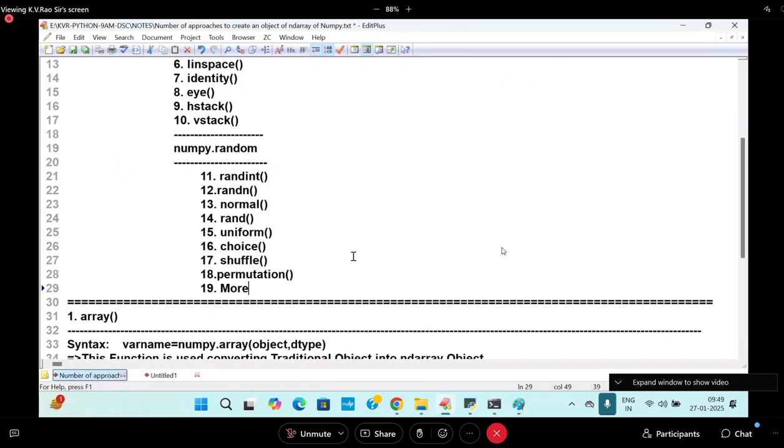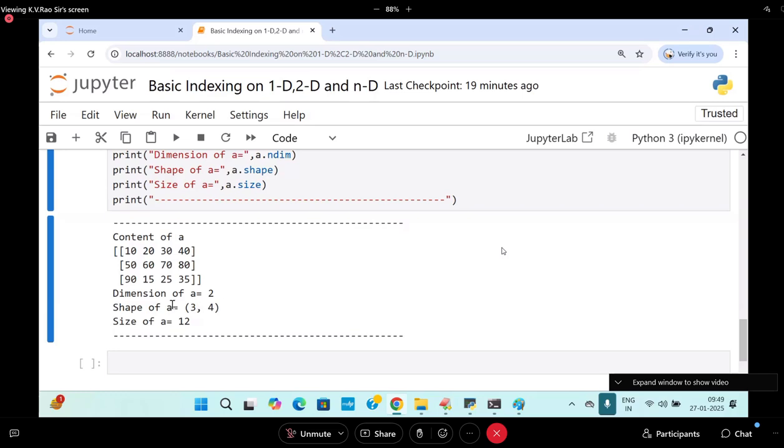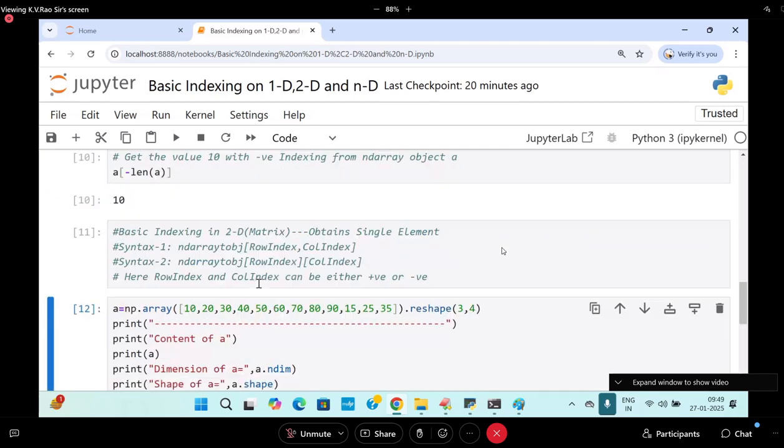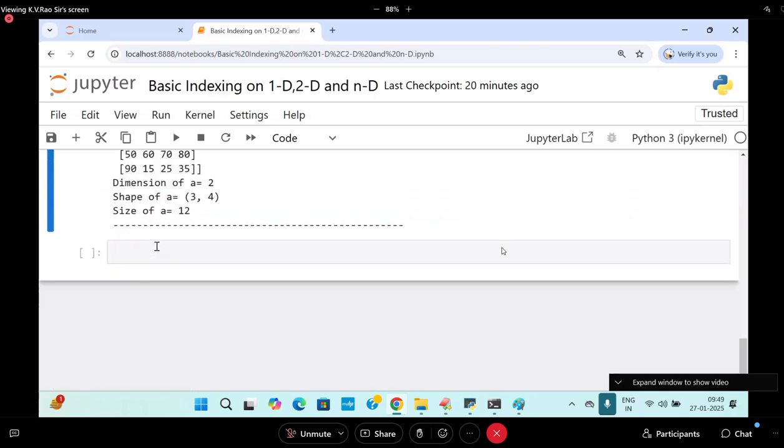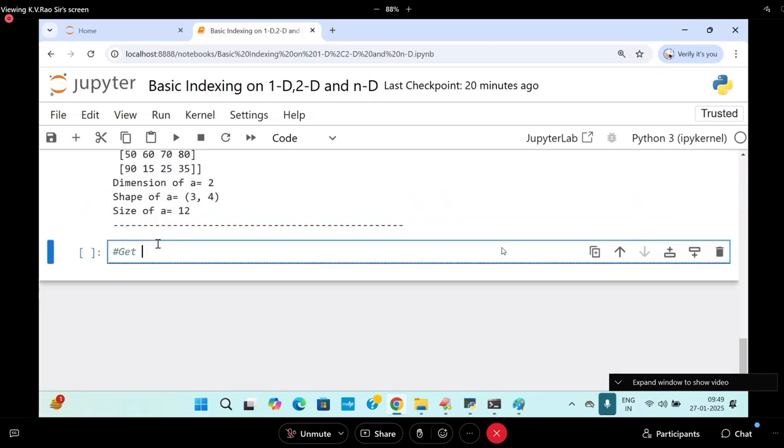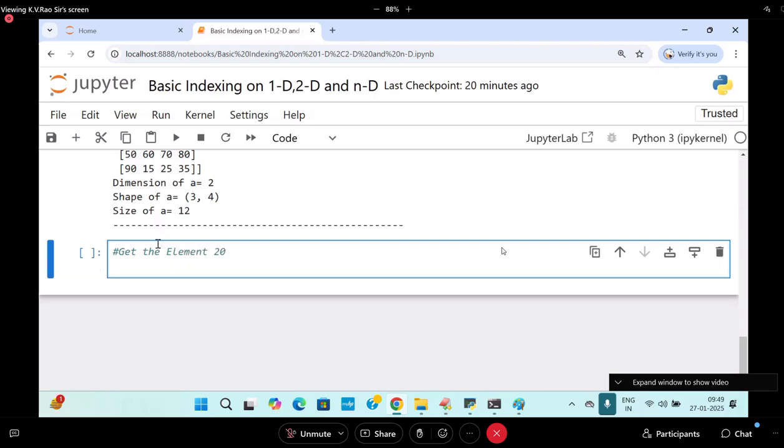I'll move further here, something like this. Now the dimension is 2, 3, 4 and the size of A is 12. Now I want to get the element 20. How do I get that element 20?